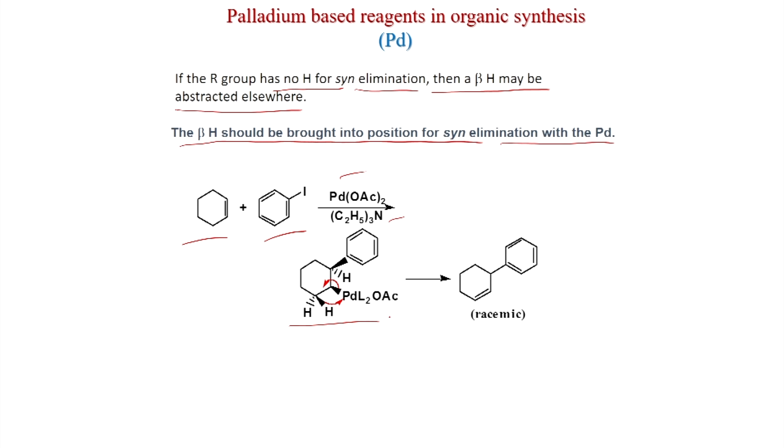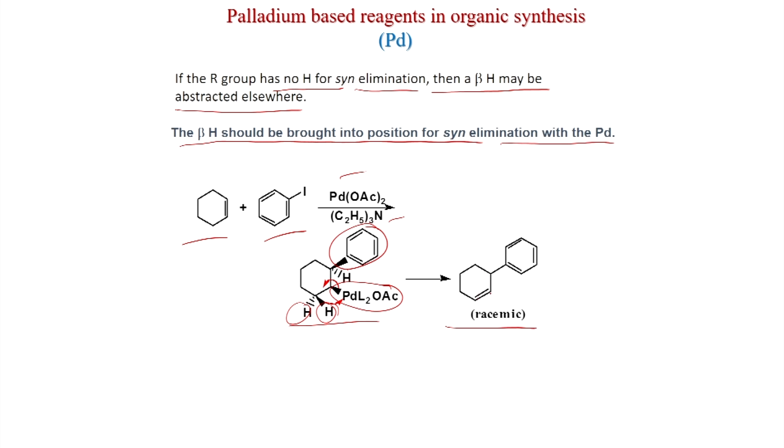And you can see for a cyclic structure we cannot give rotation like earlier. So, what happens? This phenyl and this palladium are on the top side, on the same face. So, this hydride cannot be brought to the same side. So, what happens? There is a neighboring carbon where one hydrogen, of course, is on the same side. So, you get this olefin.